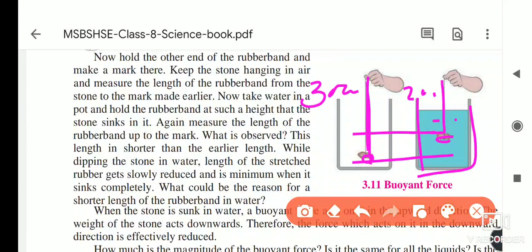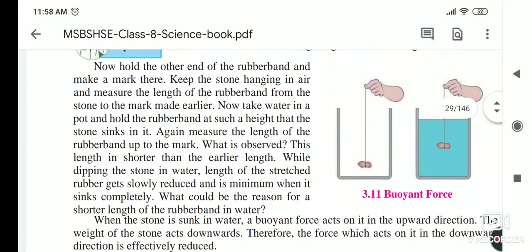And why is this happening? Because the buoyant force is applying on this stone and it is pushing it in the upward direction, and that's why the stone moves upward and the length of the rubber is less. Now we will see what they told you.